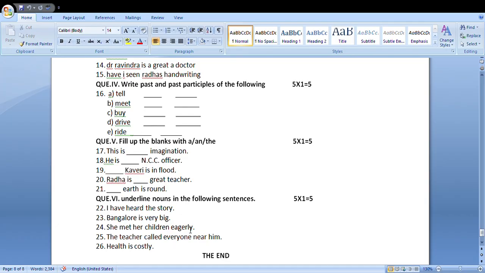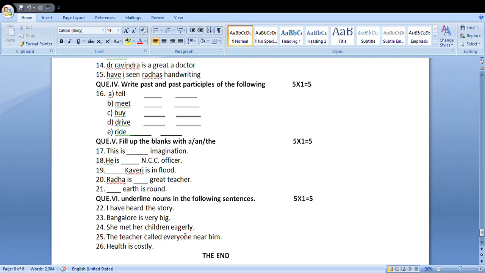Adverb means it adds something to the meaning of the verb. Verb is met. Adverbs are usually ended in ly: eagerly, immediately, urgently, happily, correctly, incorrectly, unhappily. Usually adverbs of manner end in ly.